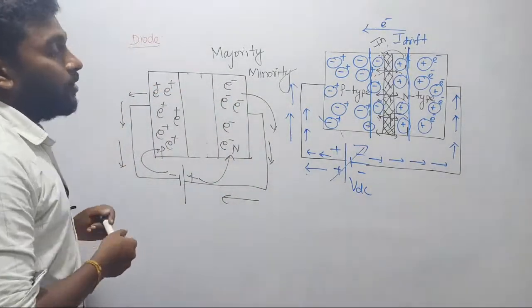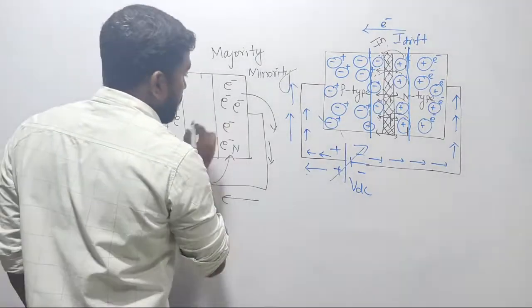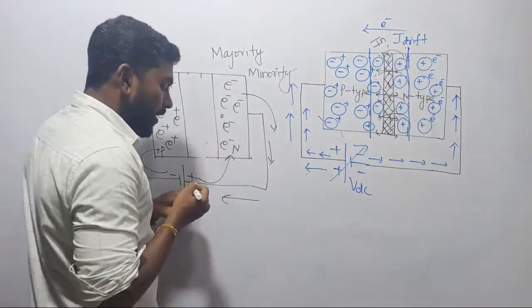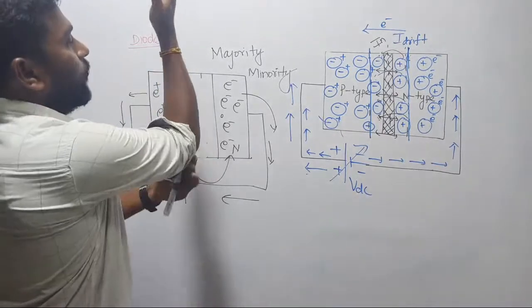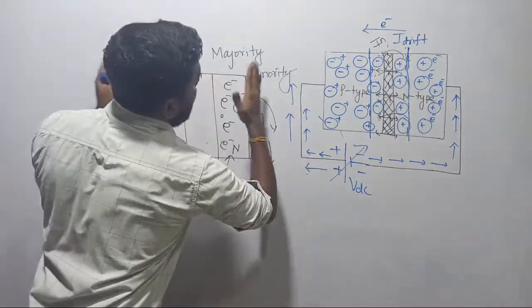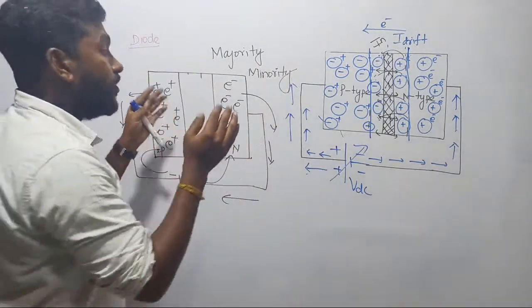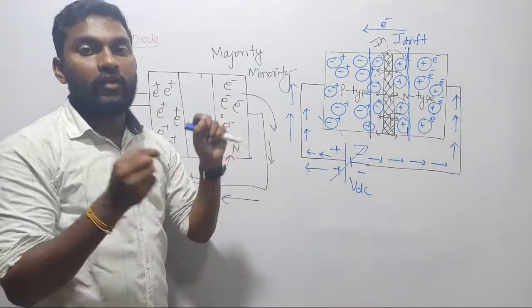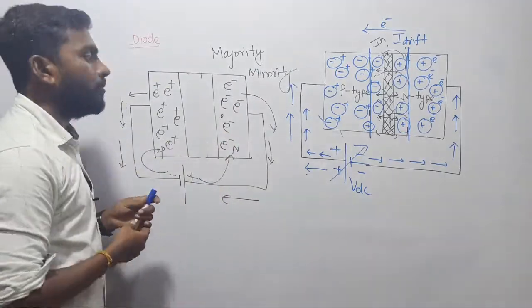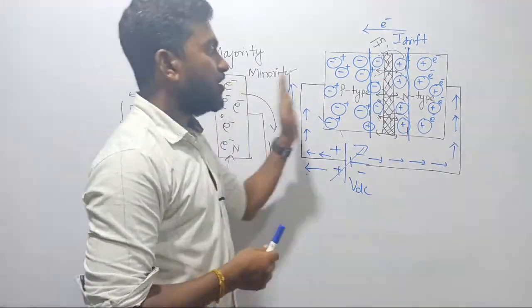But the problem is, I told you in n type of material we have minority charge carriers, right? Now here if you observe, the layer of majority charge carriers keeps on increasing, whereas the layer of minority charge carriers keeps on decreasing. So you can observe the flow of reverse saturation current, right? So let us come back to the conclusion. Here actually this is the layer.